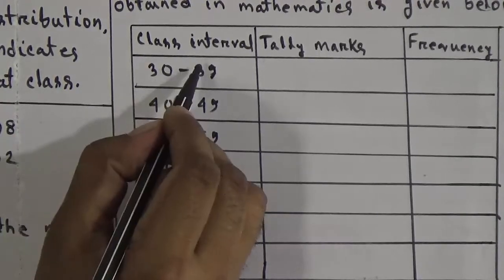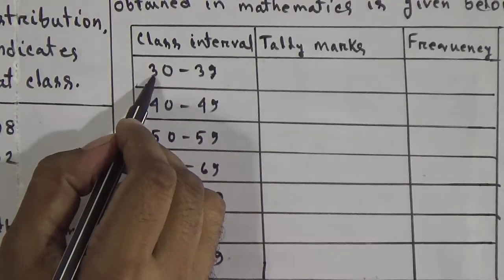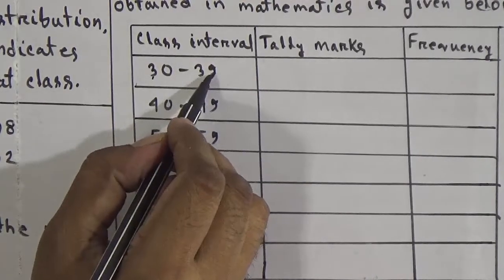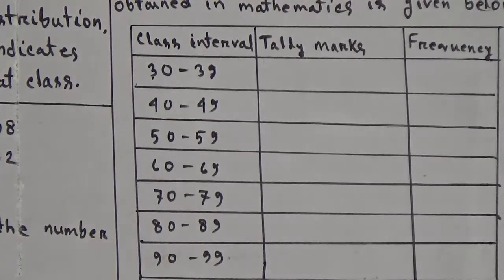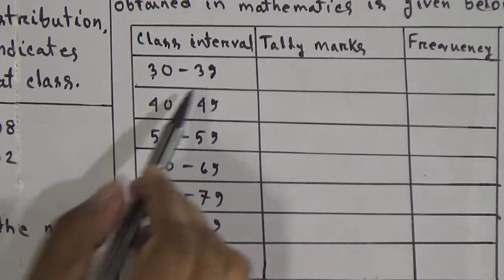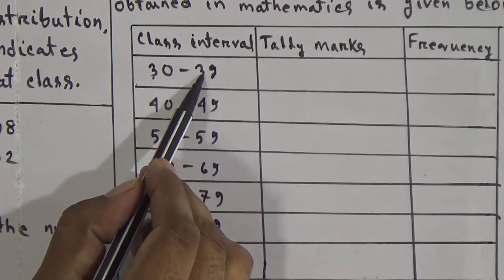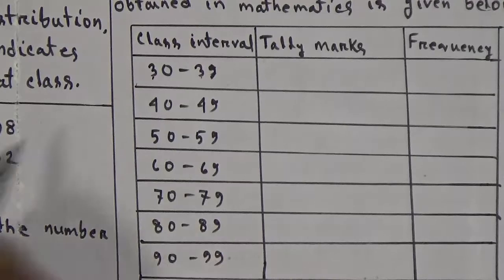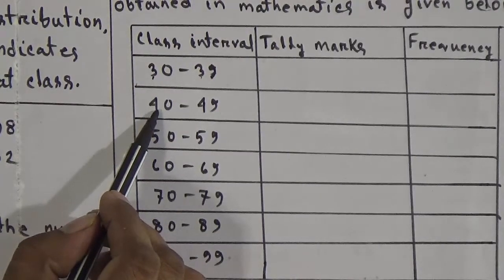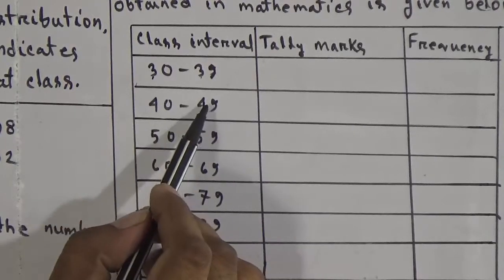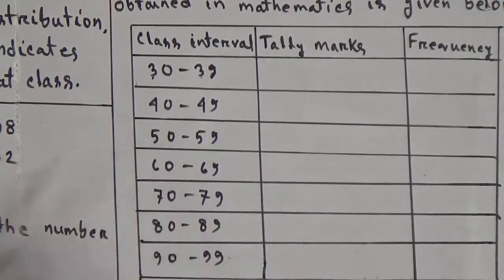So the lower value of this class interval is 30 and the higher value of this class interval will be 39, and the next class will start after 39, that means 40. The lower number of this class will be 40 and the higher number of this class will be 49.